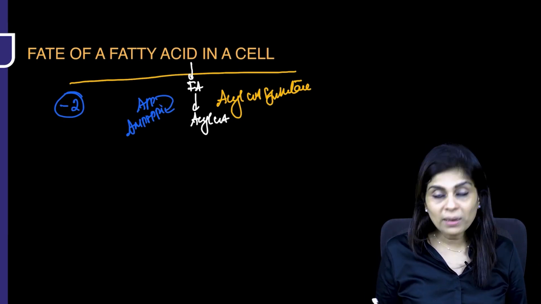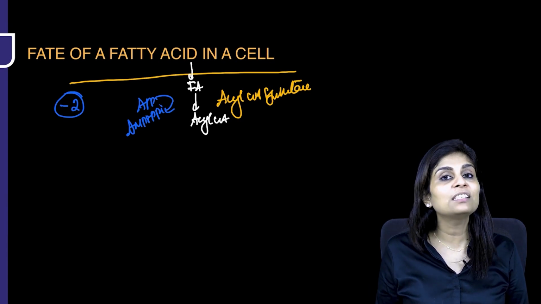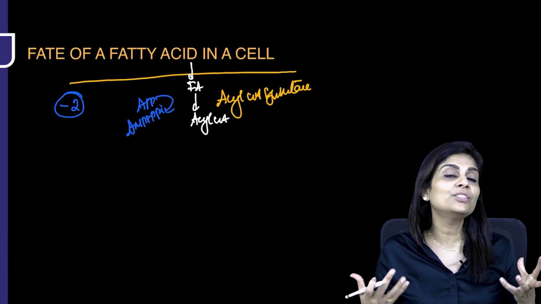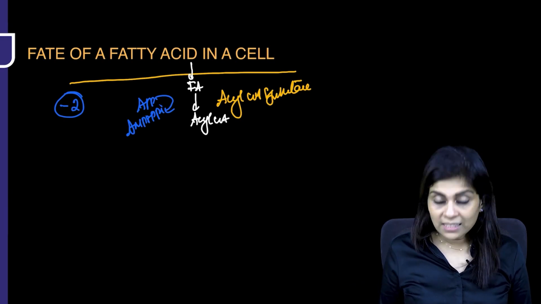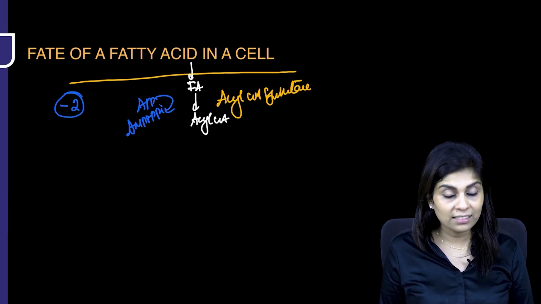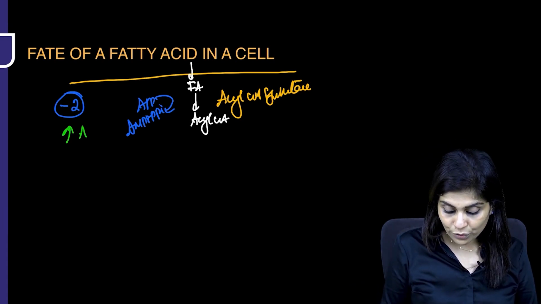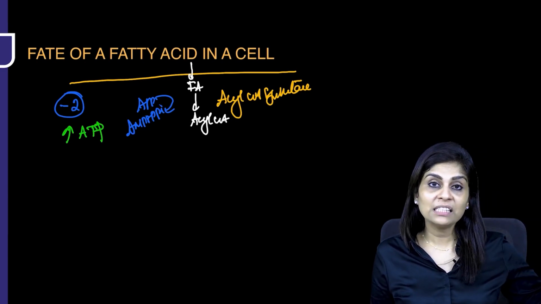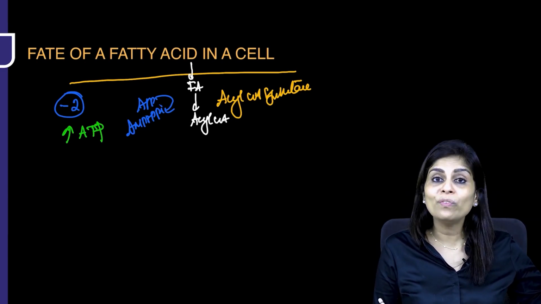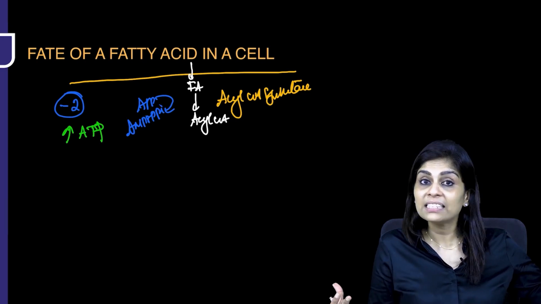And after you form acyl-CoA, the further fate of acyl-CoA will depend upon the energy status of the cell. Just think and tell me what is expected to happen to your fatty acid if the energy status of the cell is already high. If the energy status of the cell is already high, will you want to waste the fatty acid by oxidizing it?